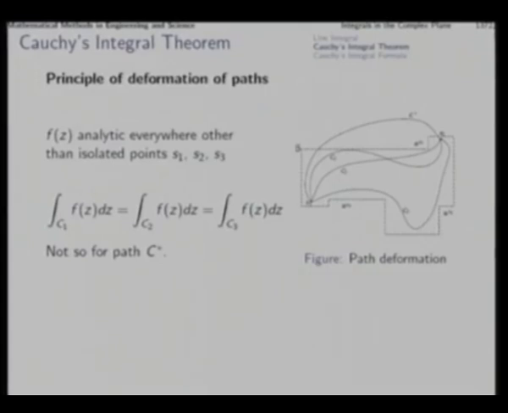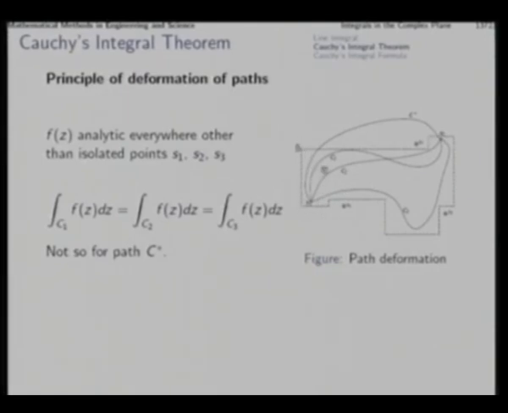Then, if we can construct a domain, as shown by this dashed line, which does not enclose these isolated points where the function is not analytic, we can say that any path connecting two points z1 and z2 can be continuously deformed to any other path, as long as the path remains within the domain D bar.